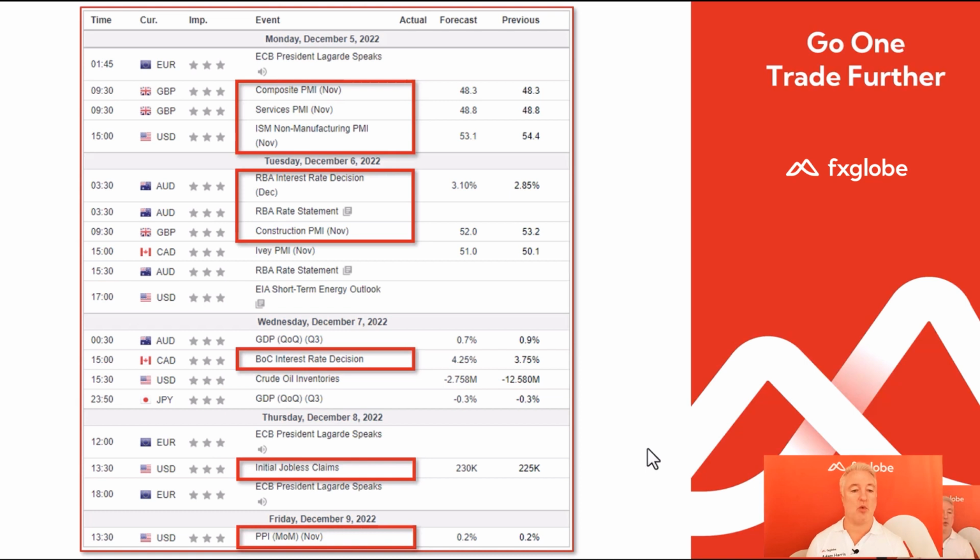Then, of course, as I said, Wednesday we're going to have the Bank of Canada's interest rate decision. Then when we hit Thursday, we get the initial jobless claims. So again, this is to do with the US, to do with unemployment claims and jobs. So again, we want to see if there's a surprise number there as well.